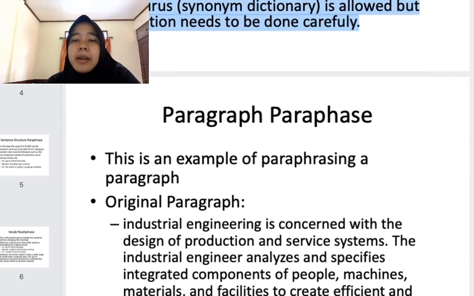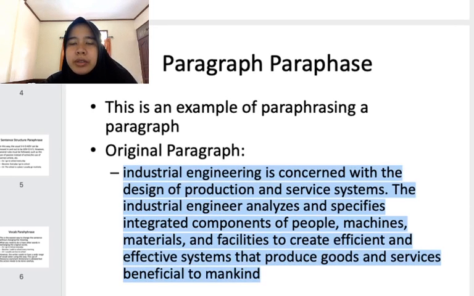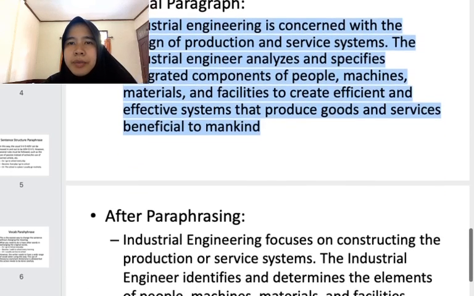This is the example of the paragraph that I would like to paraphrase in this meeting. Okay, this is the original paragraph. So actually I will paraphrase one whole paragraph. I will do two ways of paraphrase, both changing the structure and also changing the vocabulary. Okay, but I will make sure that you will get the same meaning. Okay, this is the original paragraph. Okay, let me go with the paraphrase one.